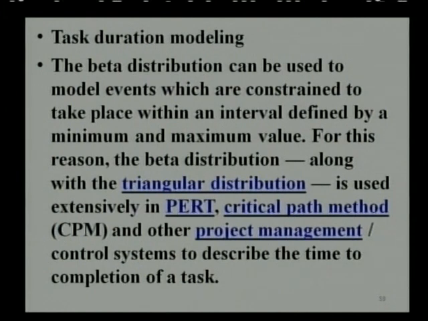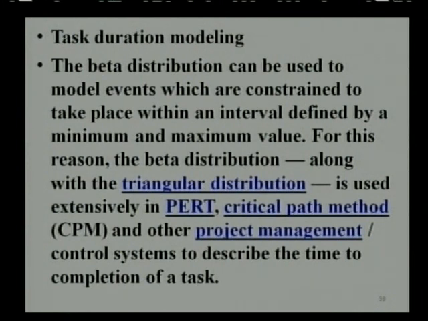Now, task duration modeling. The beta distribution can be used to model events which are constrained to take place within an interval defined by the minimum and the maximum value. For this reason, the beta distribution, along with the triangular distribution, is used extensively in PERT or CPM, that is critical path method, and other project management or control systems to describe the time to completion of a task.